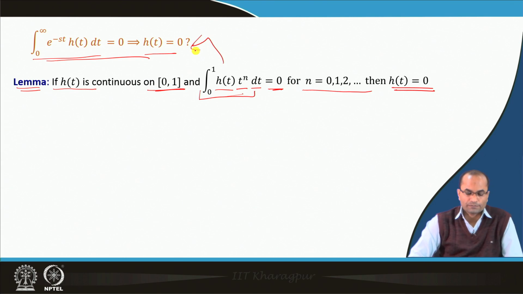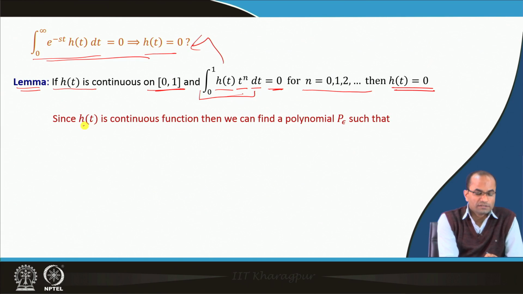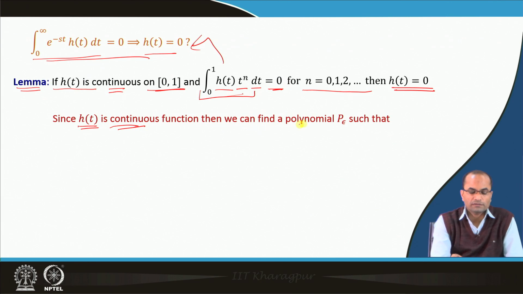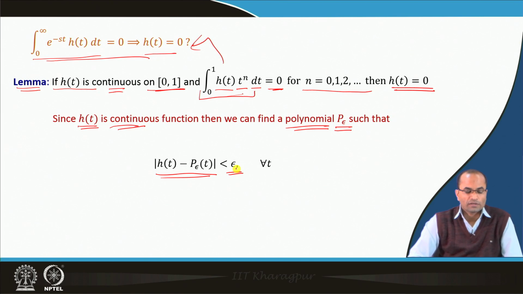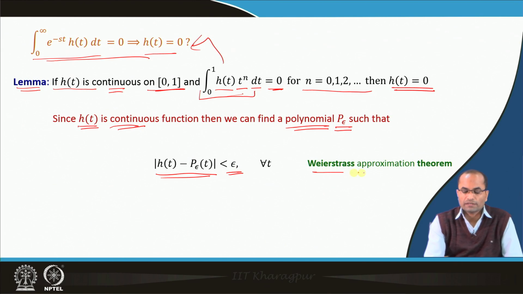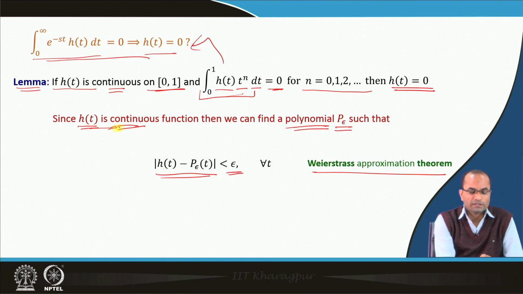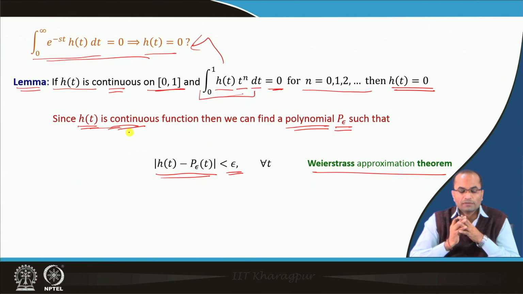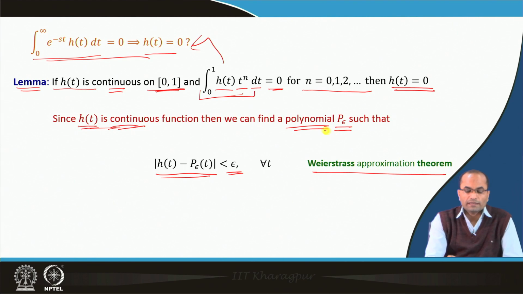Since h(t) is assumed to be continuous, then we can find a polynomial p epsilon such that the absolute value of h(t) minus p epsilon is less than or equal to epsilon. This is the result which we call the Weierstrass approximation theorem, and it says that if we have a continuous function defined on a closed interval, like here 0 to 1, then we can find a polynomial of as good accuracy as we want.